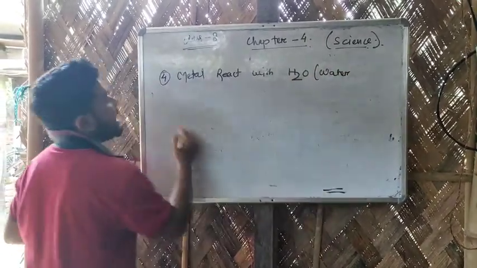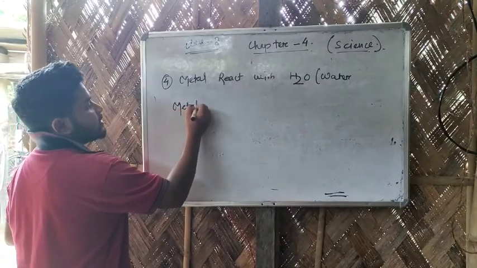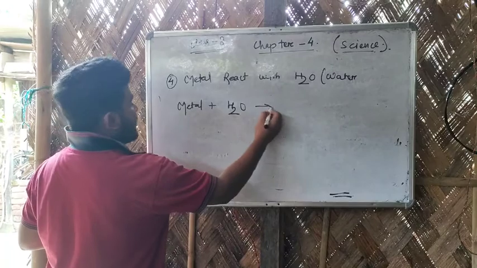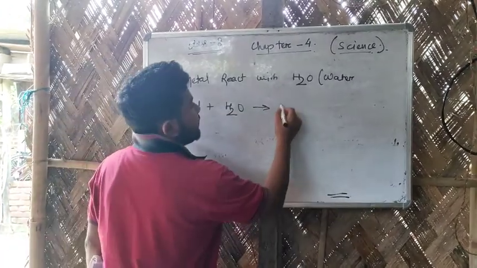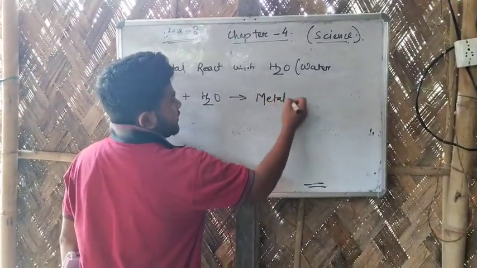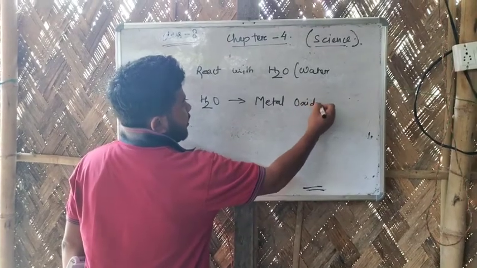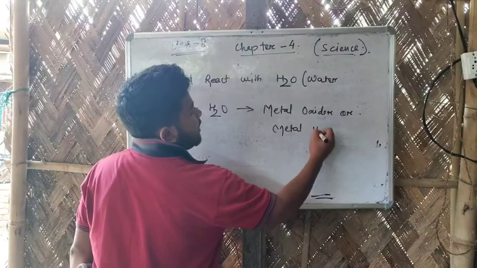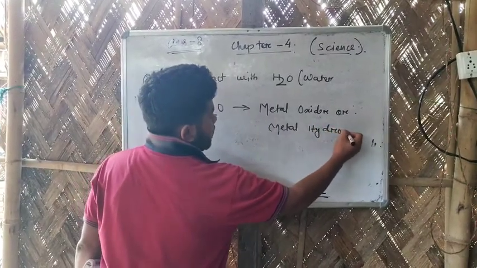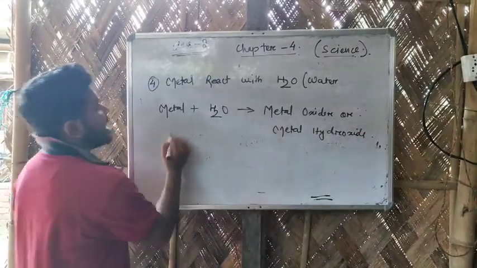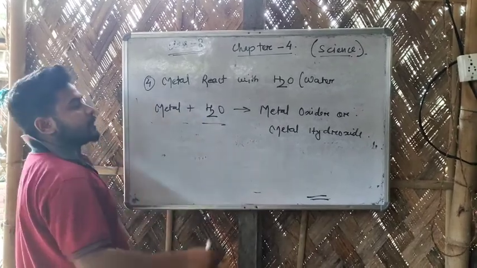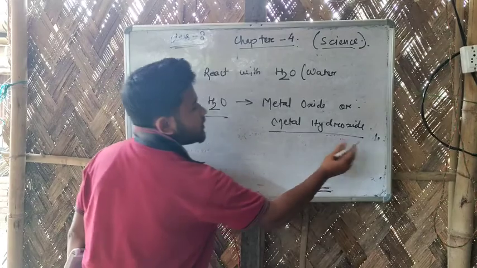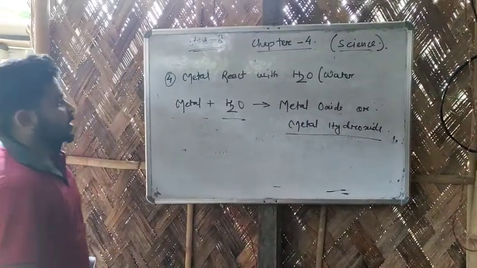So whenever any metal reacts with water, H2O, it gives us metal oxide or metal hydroxide. So whenever any metal reacts with water, it will give you either metal oxide or metal hydroxide. That is the 4th chemical property of metals.